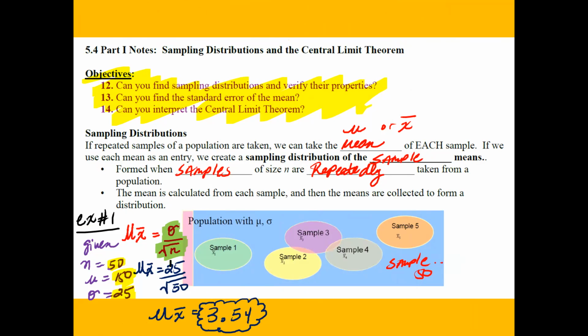So if I substitute it in, I have the standard deviation as 25. The number of people involved, which is n, is 50. So if I go ahead and do this, I'm going to have 25 divided by the square root of 50. You want to plug this into your calculator, and you should have 3.54. And that is your answer. So make sure you know where the buttons are so you're able to calculate that.